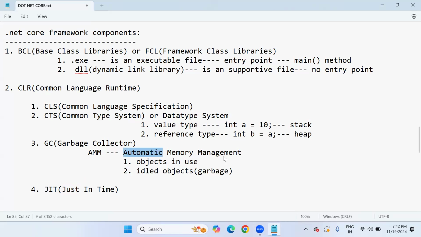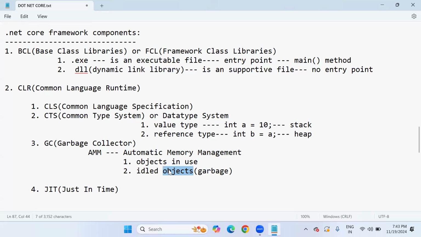Automatic memory management is the process of removing idled objects from the memory, or destroying idled objects from the memory. And we are going to provide memory allocation for objects in use. This process is nothing but automatic memory management. See, every time so many objects can be created by the programmer, and those objects sometimes idly sit in the memory without having a task or any work. Unnecessarily these objects occupy the memory. Those objects are idled objects or garbage objects.